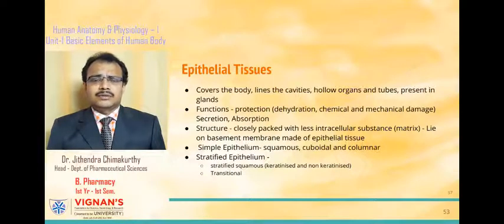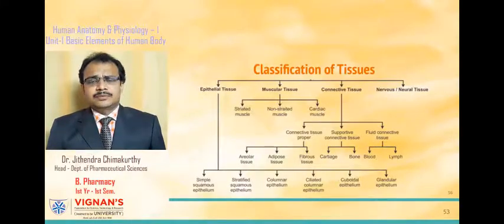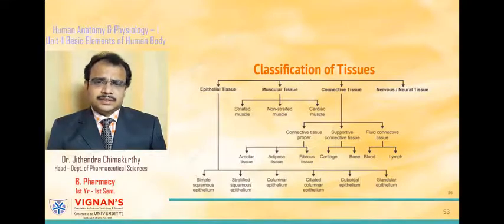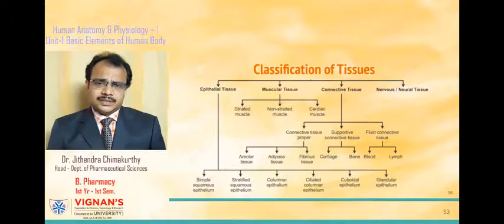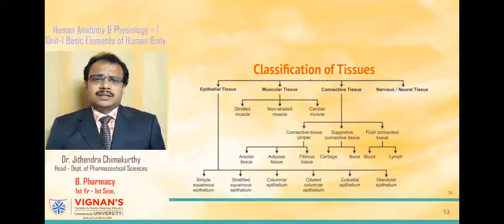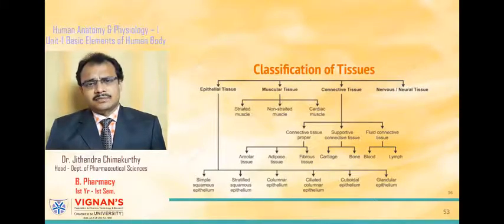Now let's see what are the various types of epithelial tissue. The types of epithelial tissue can be categorized into 2 types. They are simple epithelium and stratified epithelium. And once again, as the name suggests, simple epithelium consists of a single layer of cells, and stratified epithelium consists of several layers of cells. Now, once again, there are different types of simple epithelium and different types of stratified epithelium.